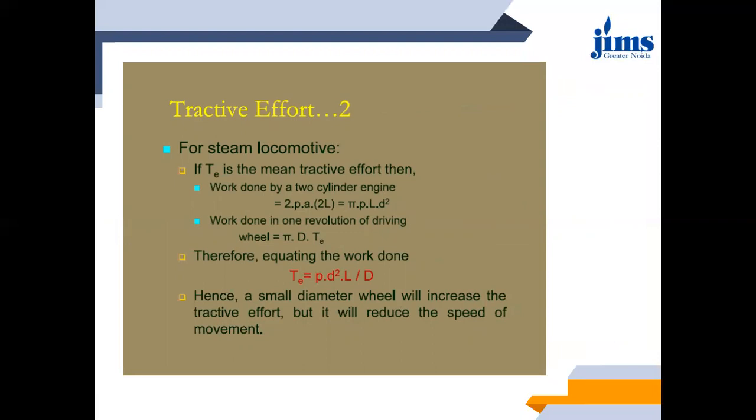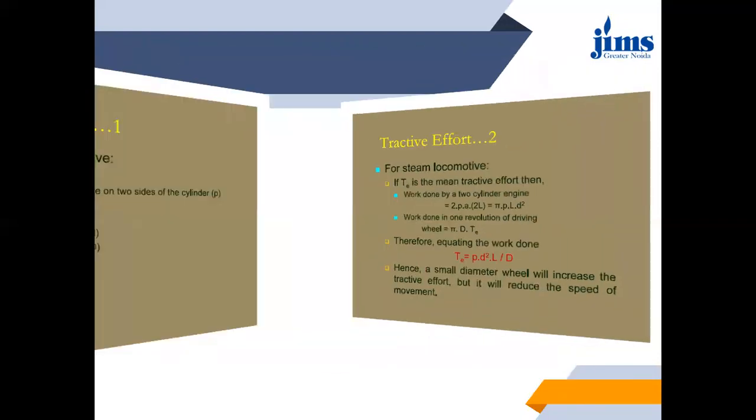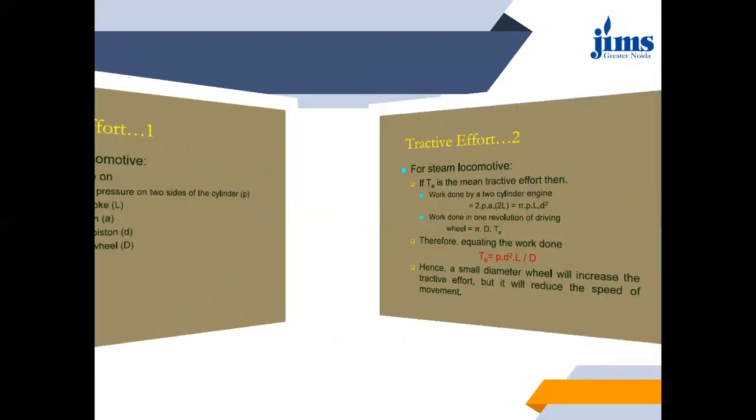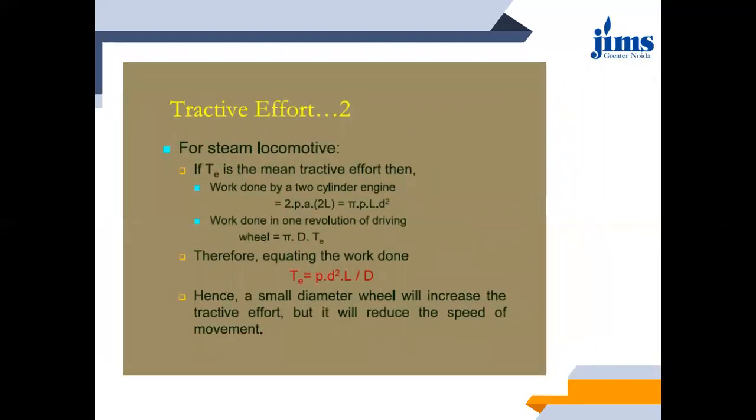Therefore, if you equate this work done by the two-cylinder engine to the work done in one revolution of the driving wheel, you will get tractive effort as PD square into L upon D, where L is the length of the stroke and capital D is the dia of the wheel. So a small dia wheel will increase the tractive effort, but it will reduce the speed of the movement.